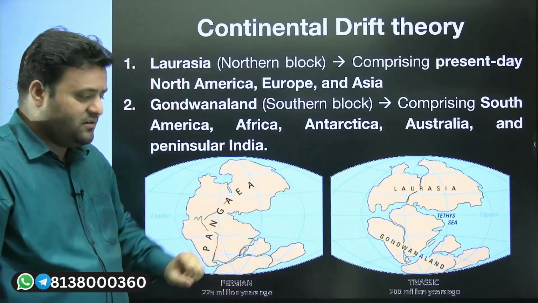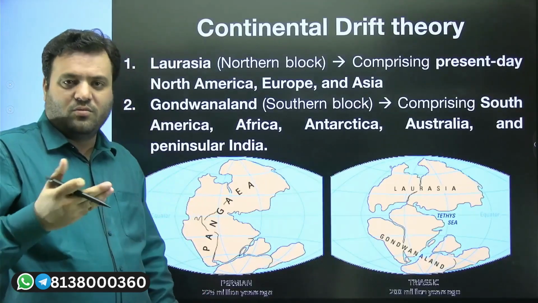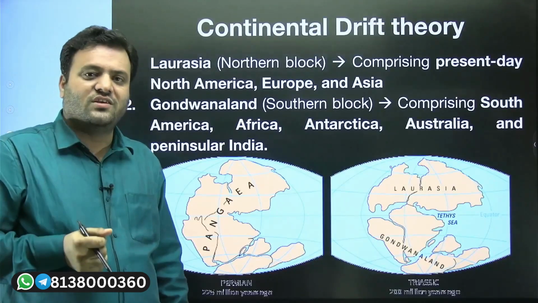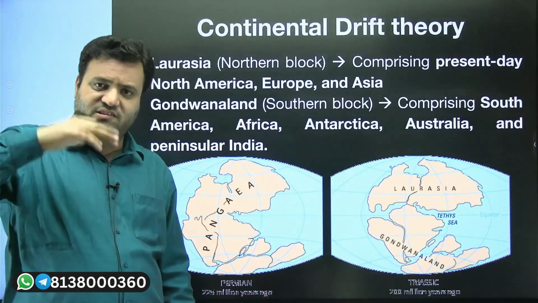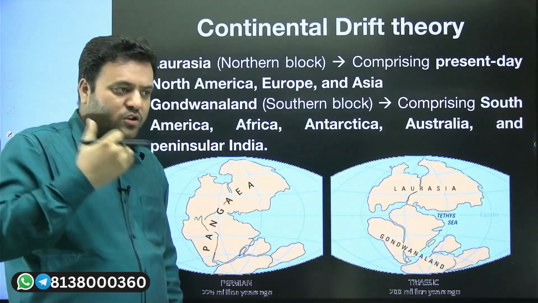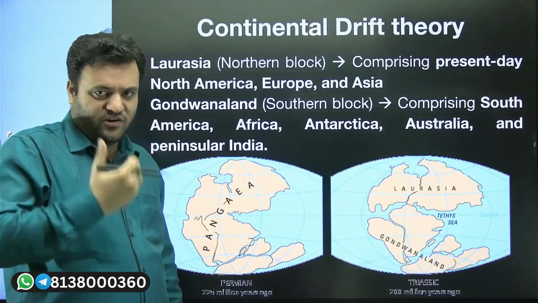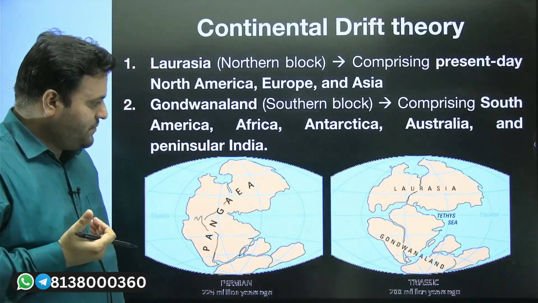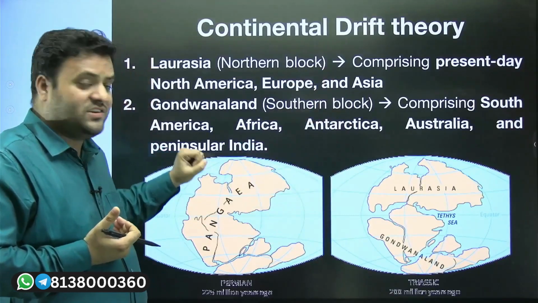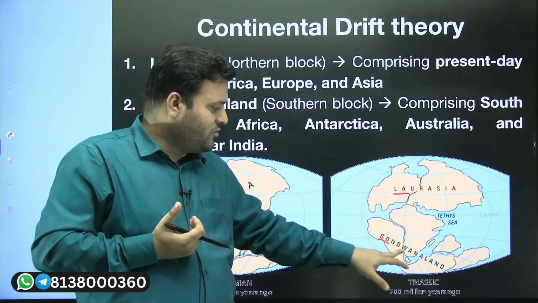We will have clarity about the Carboniferous, Permian, and Triassic when we see the geological times after the completion of all of these lectures. So here Pangea is split into two, and as a result of this split, we have Laurasia and we have Gondwana.